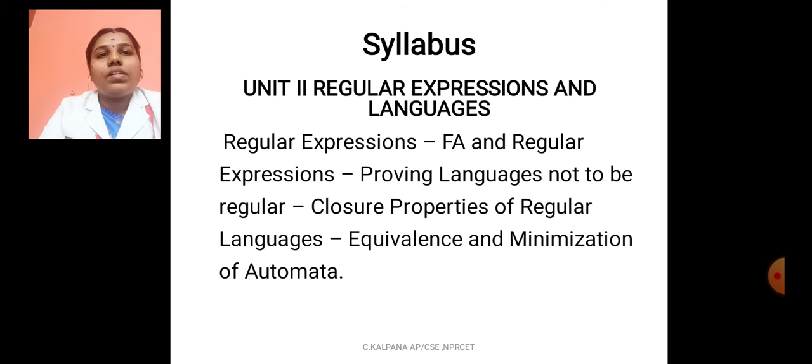And in unit 2 we will learn about regular expressions and languages. Regular expressions and finite automata. FA means finite automata and regular expressions, proving languages not to be regular, and closure properties. Closure property means main properties of the elements, union, intersection, concatenation, complement, like that. It is basic mathematical formulas and equivalence and minimization of automata. So the name automata refers how the machine solves the problem to get a desired result.